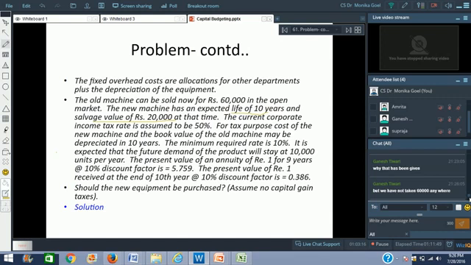You're getting my point? Whenever you want to go in for a trade-in, you will always try to find out what the market value is. If the trade-in is more than the market value, you will go for trade-in. If it is not more than market value, then you would rather sell it in the market and buy the new product. This has been given to you just to make you familiar with the real life situation.